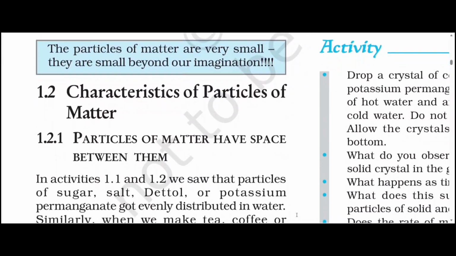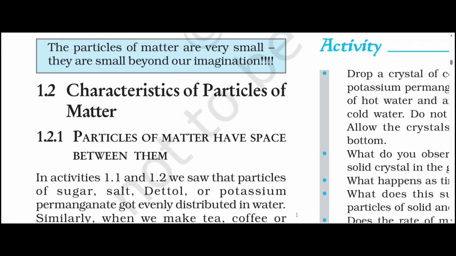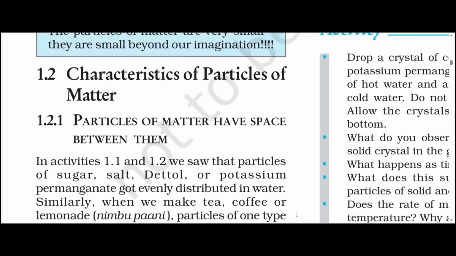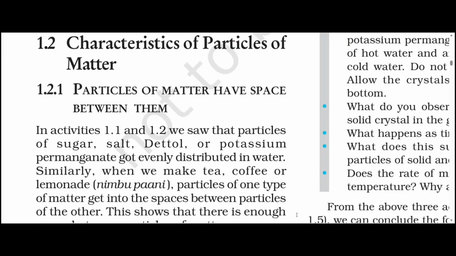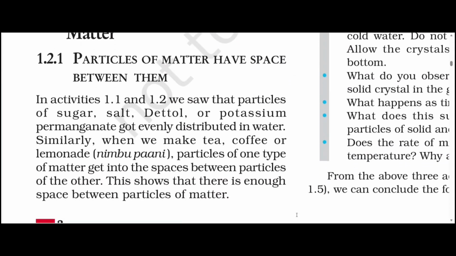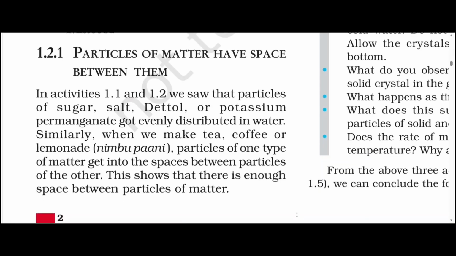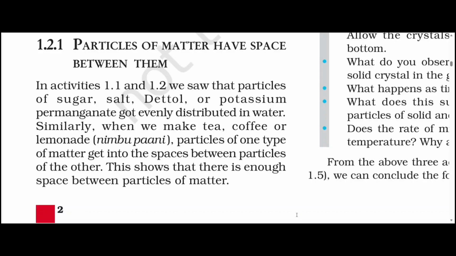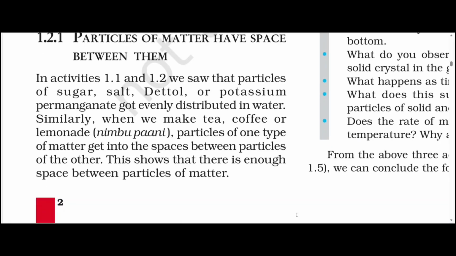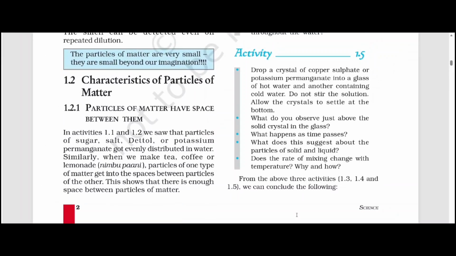Let's move to 1.2, Characteristics of particles of matter. Particles of matter have space between them. In activities 1.1 and 1.2, we saw that particles of sugar, salt, Dettol, or potassium permanganate got evenly distributed in water. Similarly, when we make tea, coffee, or lemonade like Nimbu Pani, particles of one type of matter get into the space between particles of the other. This shows that there is enough space between particles of matter.